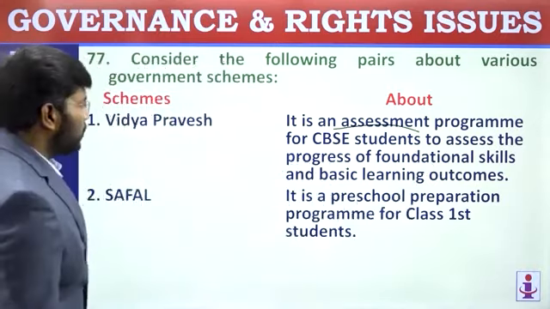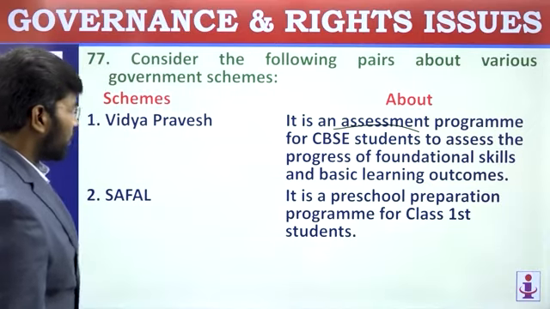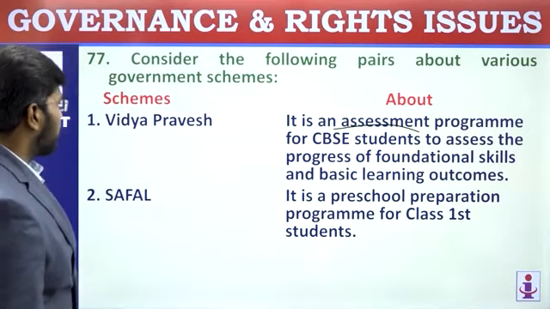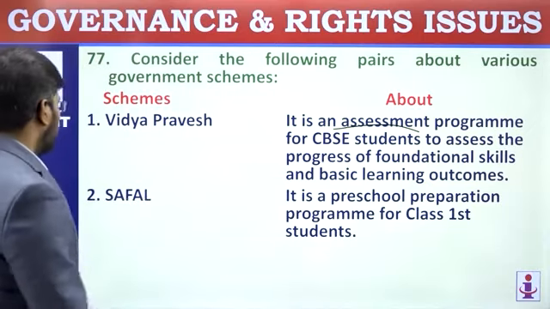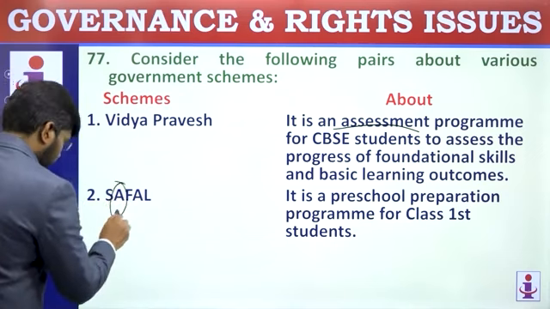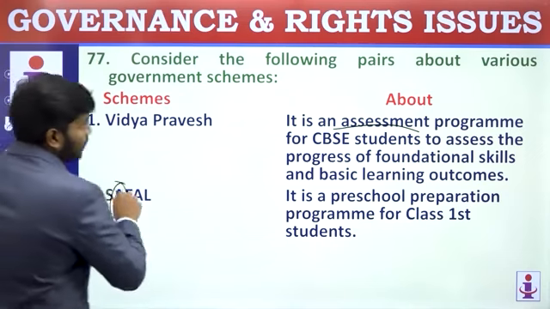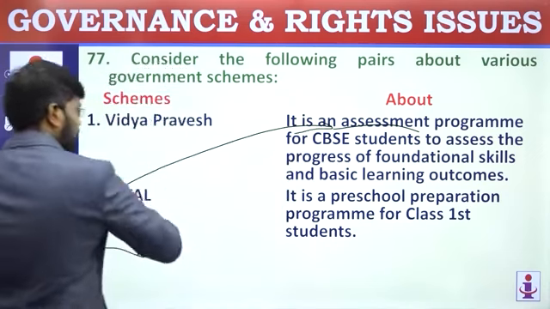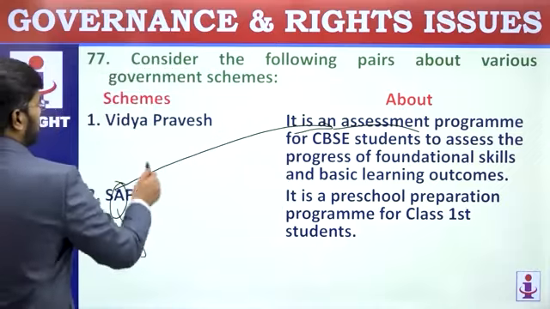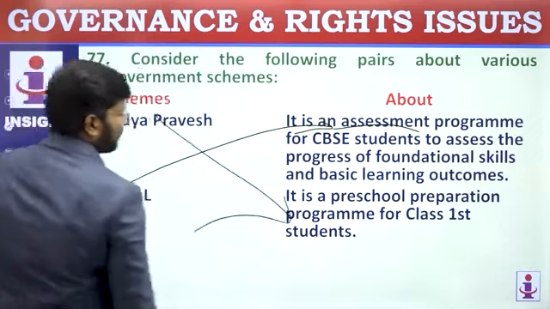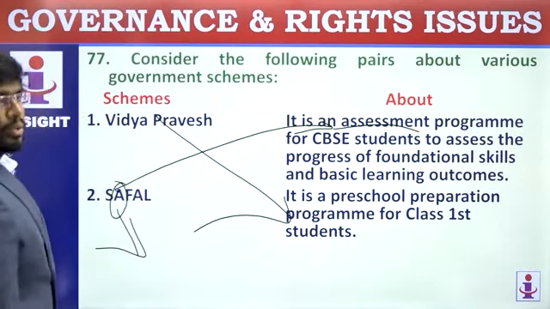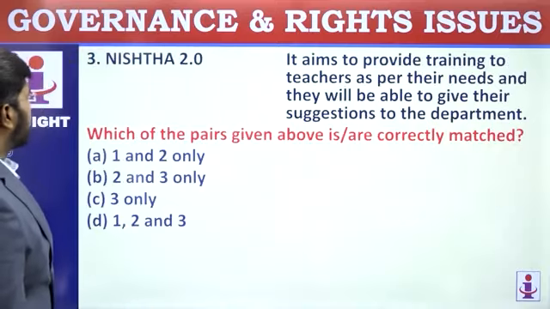Fulfil, it is a preschool preparation program for class 1 student. This is related to Vidya Pravesh. See, in this Fulfil, A comes for school assessment. So, you relate this one. This is for assessment and Vidya Pravesh is for preschool students. So, 1 and 2 are incorrectly matched.